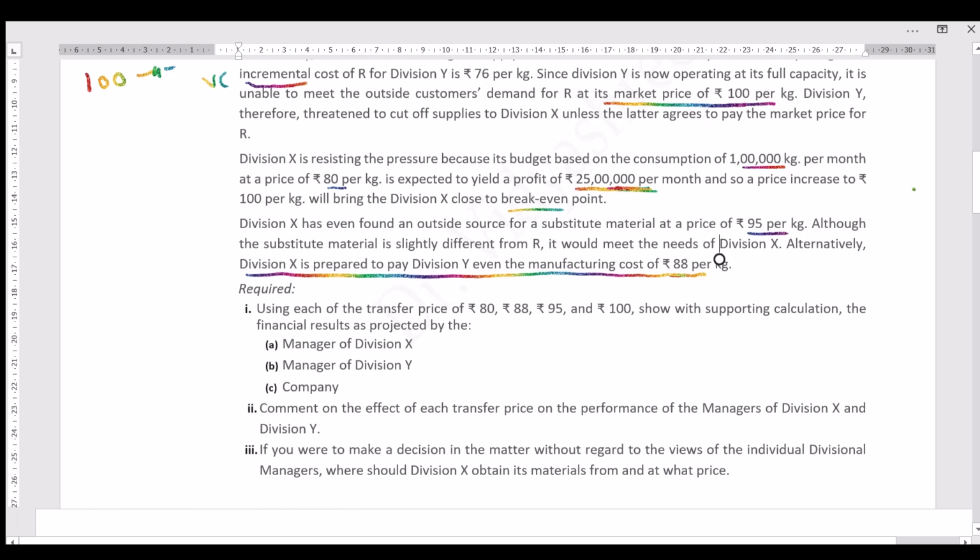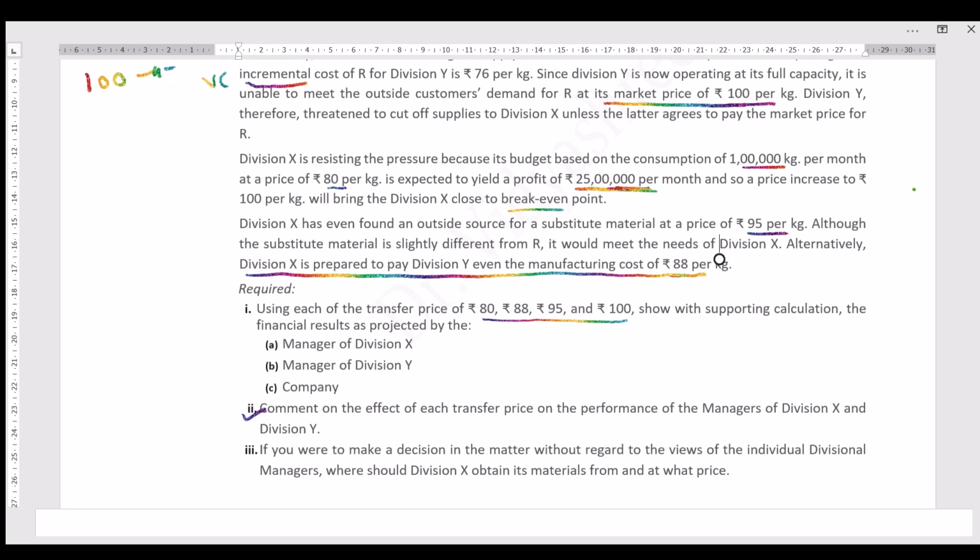So let's see what we have to make. Observe the question. Using each of the transfer prices, as I told you, 80, 88, 95, 100, show the supporting calculation. We have to just calculate the profit and show which is more profitable for each division, how it is impacting the manager of division X, the manager of division Y and the whole company. We should also write a comment on the effect of each transfer price on the performance of managers of division X and division Y.